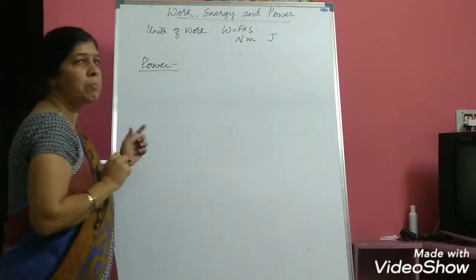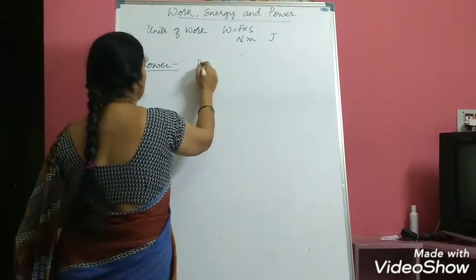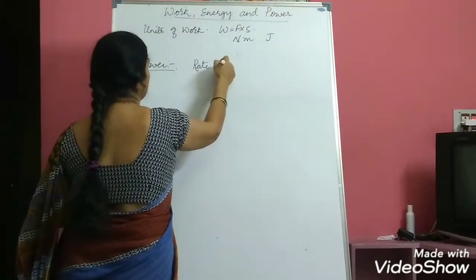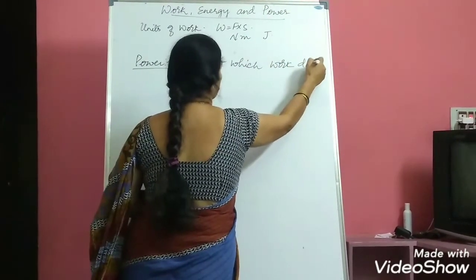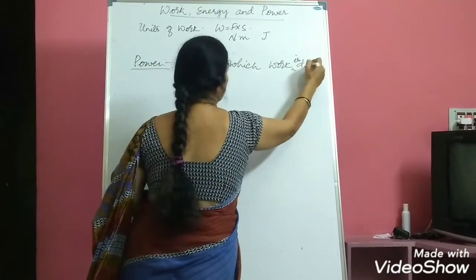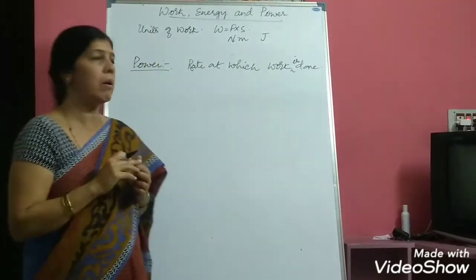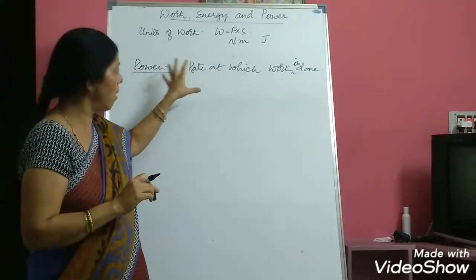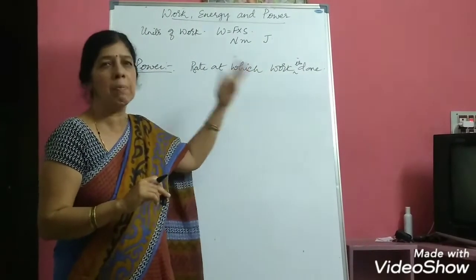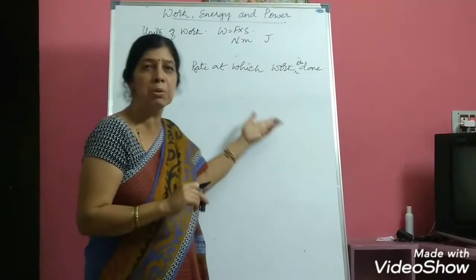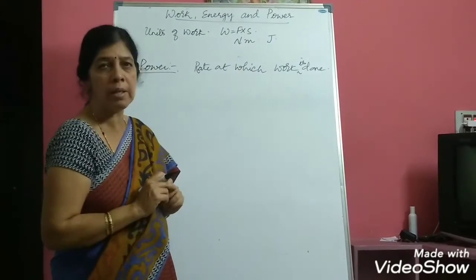We have learned about power also in our lower classes and we have defined power as the rate at which work is done. Now when I say power, it can be mechanical power, it can be electrical power also. Work done can be due to any type of energy. It can be electrical energy or mechanical energy also. So in general, we define power as the rate at which work is done.